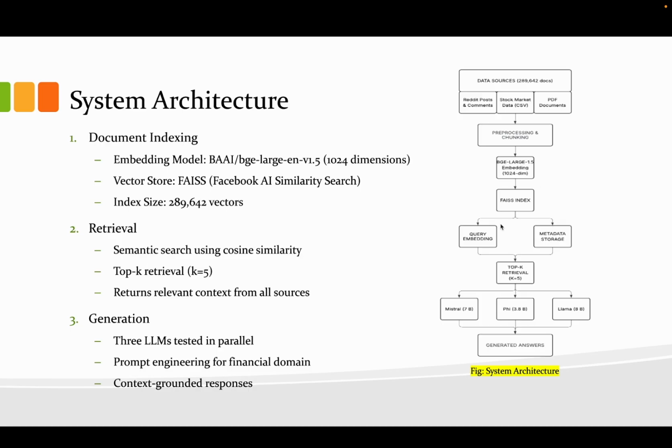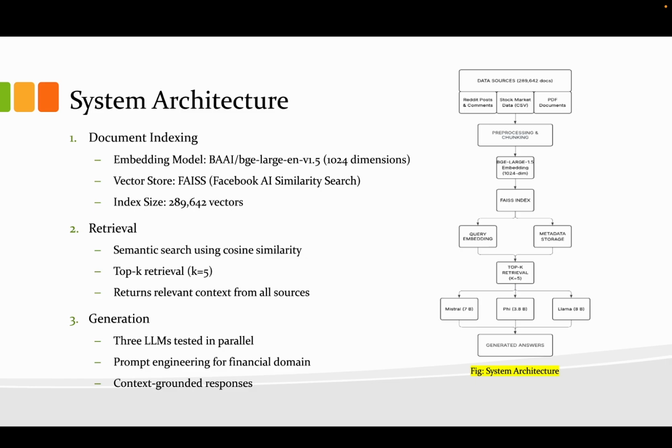The first step is the document indexing. We used the BAAI embedding model for the semantic retrieval. The embeddings are stored in a Facebook AI Similarity Search (FAISS) vector index, where we ended up with roughly 289,000 vectors. And for the retrieval, given a user query, we run semantic similarity search to retrieve the top k relevant chunks. We set k equals 5 for a good balance between context richness and prompt size.